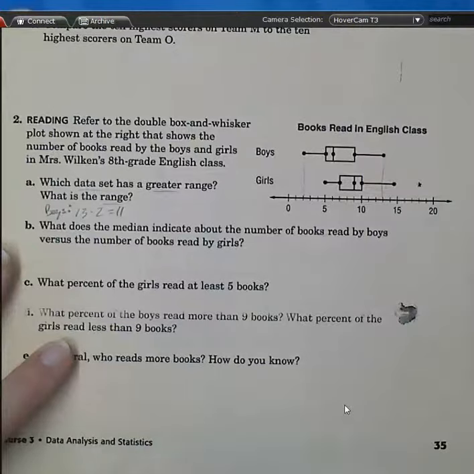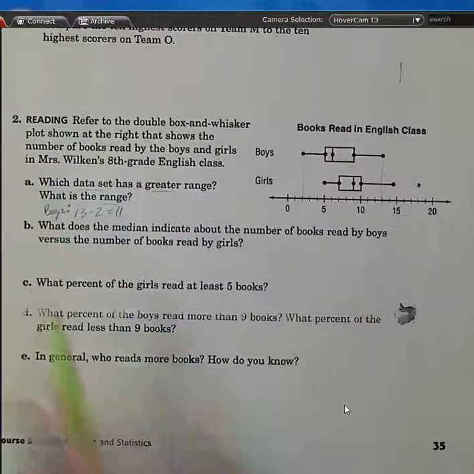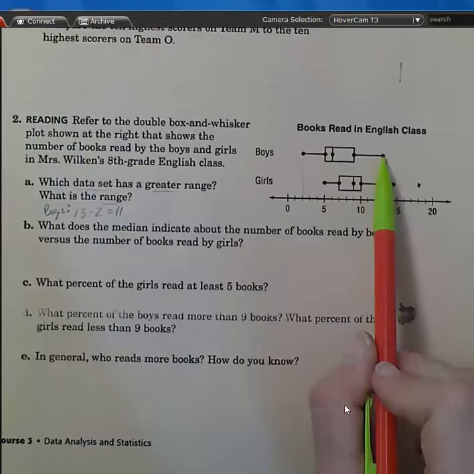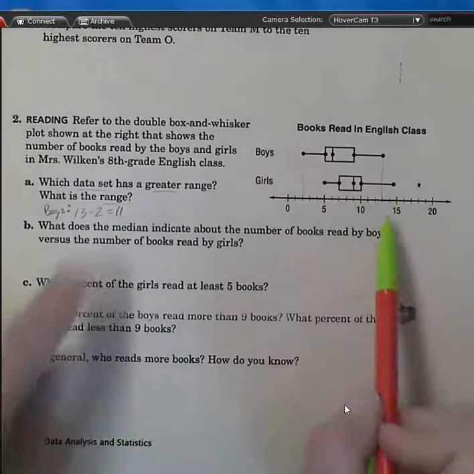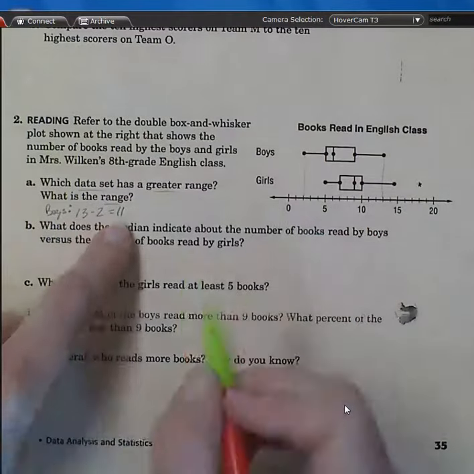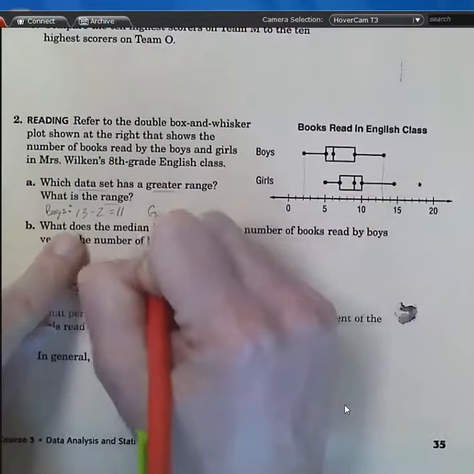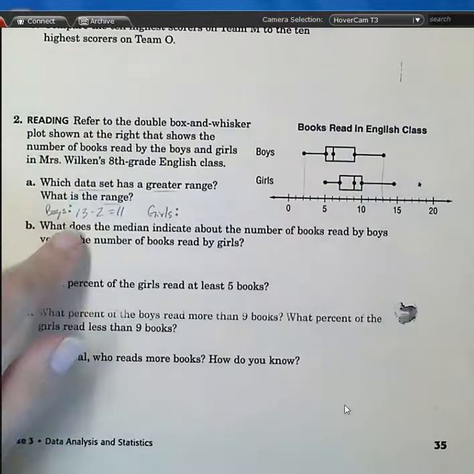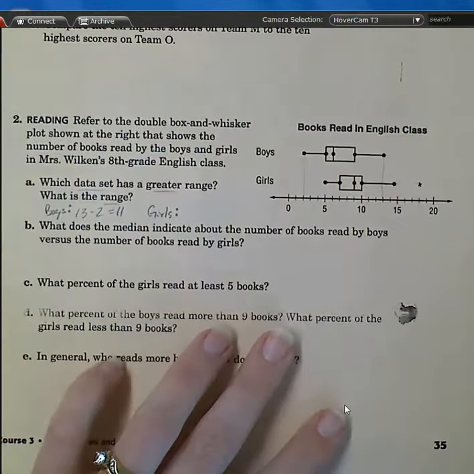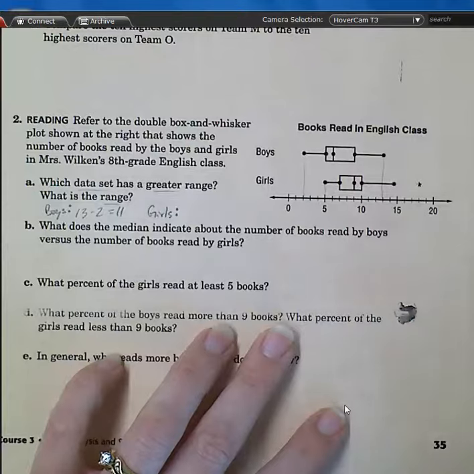Working on the skills practice side of the double box and whisker plots, we found that the range for the boys was 13 take away 2, and so that was 11. What about for the girls? How do you find the range for the girls? What's their minimum number? 5.